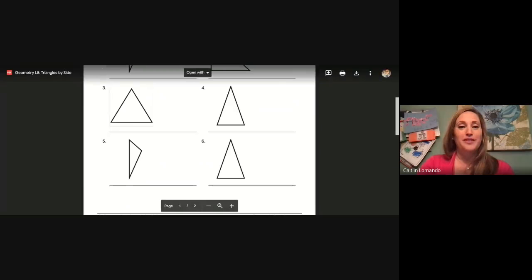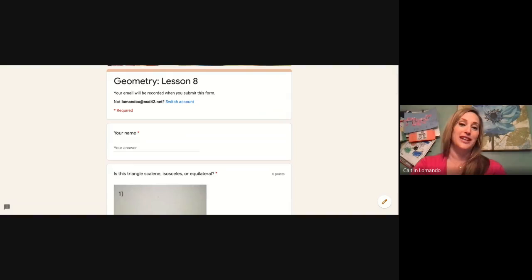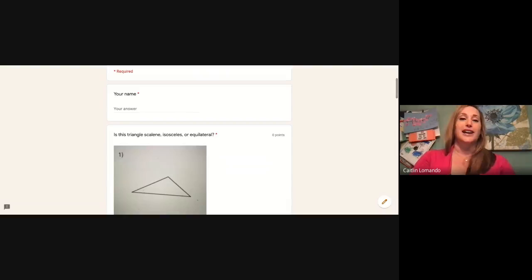Triangle number six is an isosceles triangle. Two sides are the same. Today on your Google form, you will be determining whether the triangle shown is scalene, none of the sides are the same, isosceles, two sides are the same, or equilateral, all sides are the same.